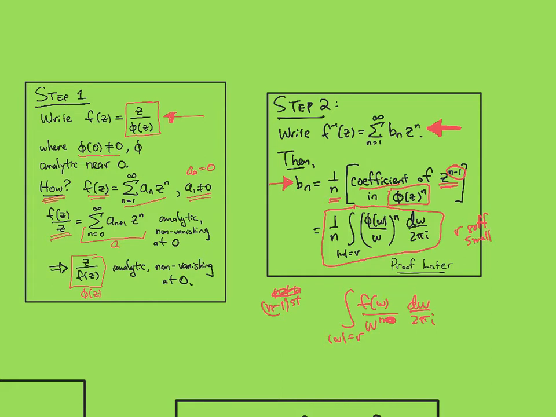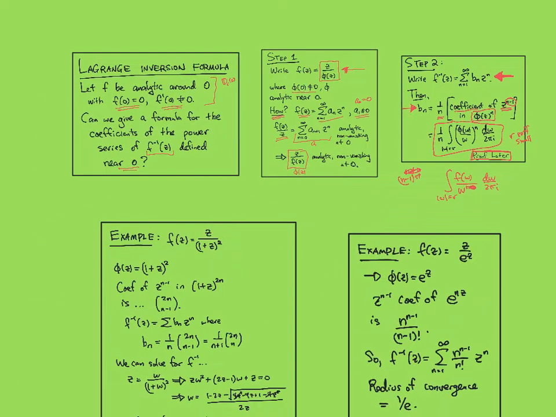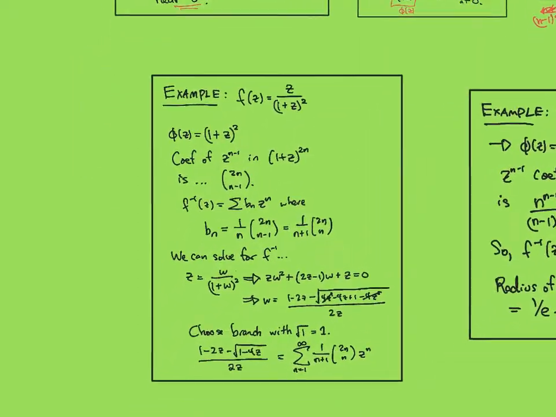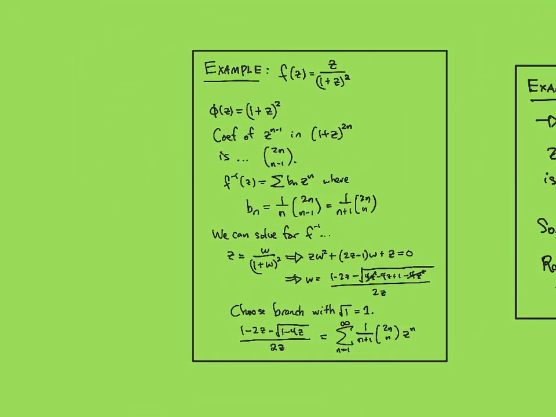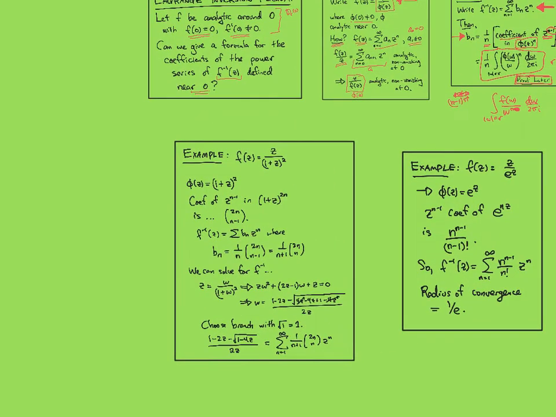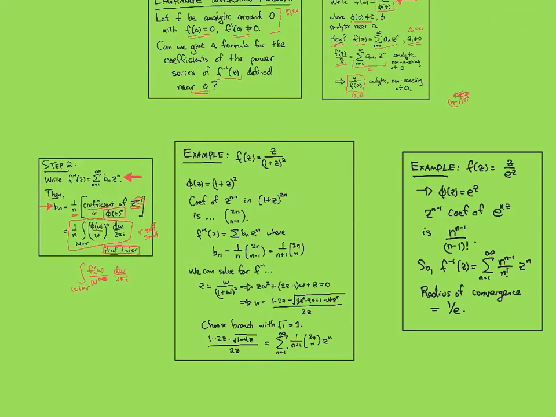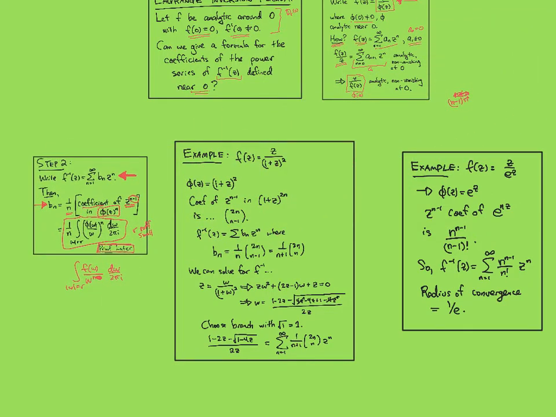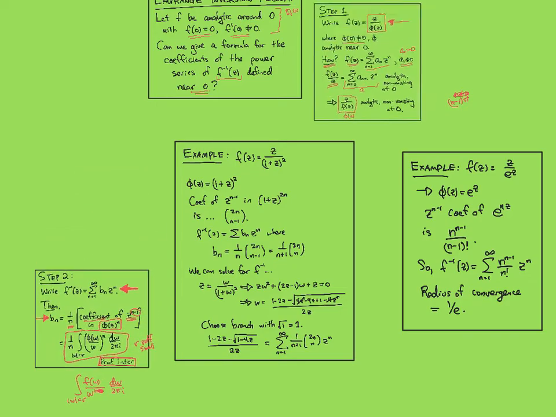So this is the formula, and it turns out to be too hard to prove right now. We're going to have some more techniques that'll make this easy to prove, but I think it's easy to look at some examples of this for computing the coefficients of an inverse function. So first, let's look at some examples that are rigged to have a nice phi in them in the setup from before. So if I take my formula here, let me put both steps here.